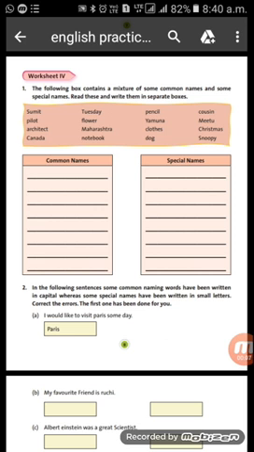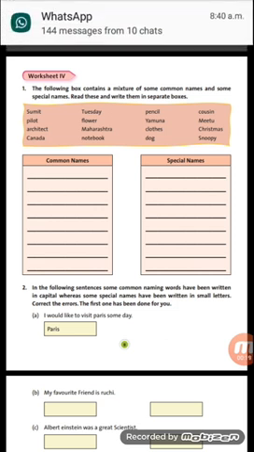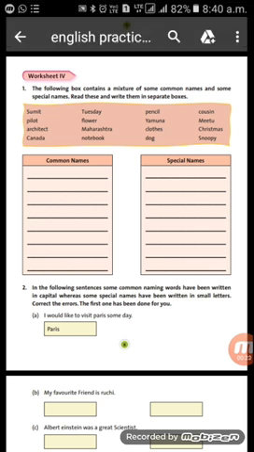Students, as you all know, we were reading about naming words, and till now we have read what common names and special names are. Common names are names shared in common by everyone of the same class or group. For example, boys, girls, because whenever I say boys, it means I'm talking about every boy, not only some particular boy.